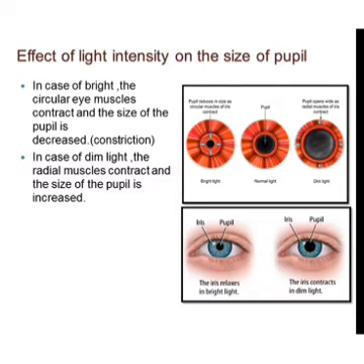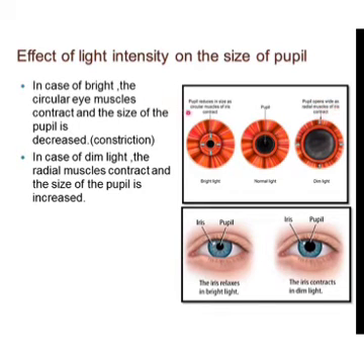Now in this slide we will see the effect of light intensity on the size of the pupil. Very minutely see this diagram. This is the normal size of the pupil in normal light. When it is exposed to bright light, what will happen? The pupil shrinks. The size of the pupil reduces as the circular muscles of the iris contract. And here you see it is exposed to dim light. Now the pupil opens wide and the radial muscles of the iris contract.